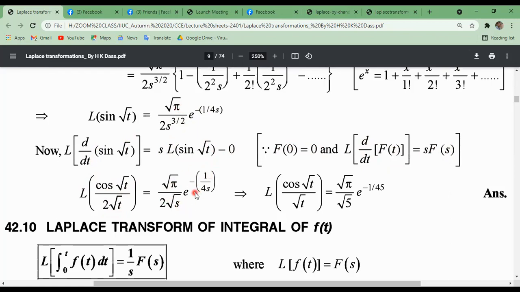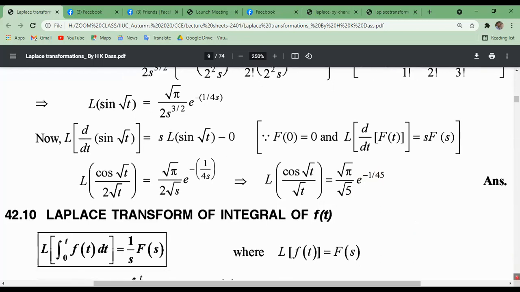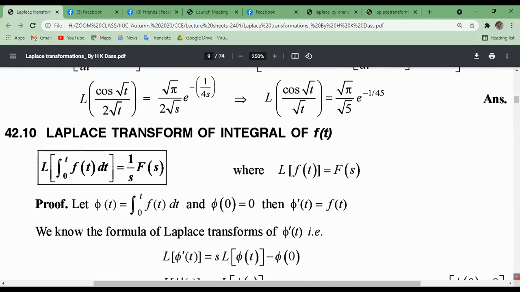In this way, Laplace transformation of cos root over t divided by root t equals root over pi divided by root over s, e to the power minus 1 by 4s. Printing mistake here. I hope if you practice at home, you can find this.